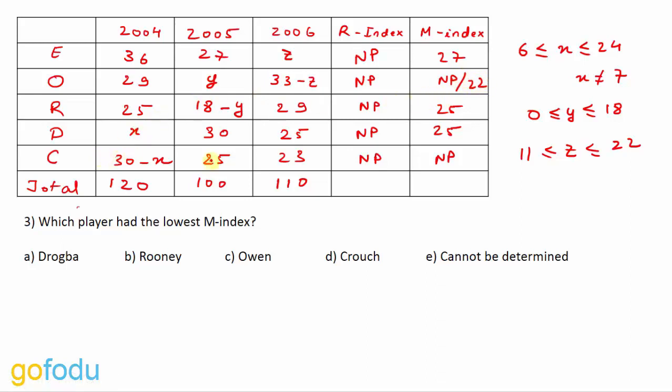And for Crouch, we have 30 minus X, 25 and 23. So Crouch has only 2 M indexes, that is 23 and 24. So the maximum M index for Crouch is 24. So in any case, the M index for Owen is at most 22 and that is least. It can even be less than 22, but the maximum is 22, which is the least among these 5. So which player had the lowest M index? Option C, Owen.